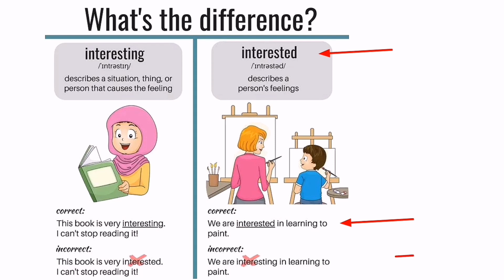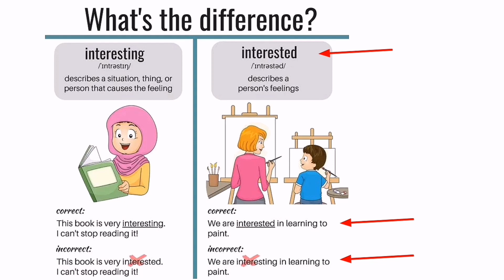But if you say we are interesting in learning to paint, this sentence will be definitely incorrect. Why? Because here we are not the cause of interest, but our feelings are described, how we feel about painting, right?